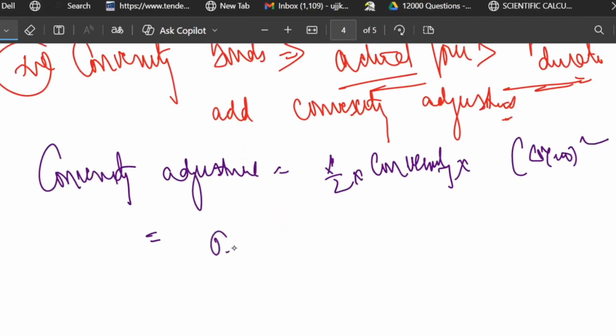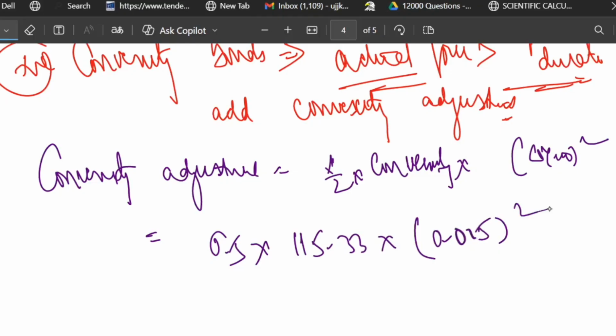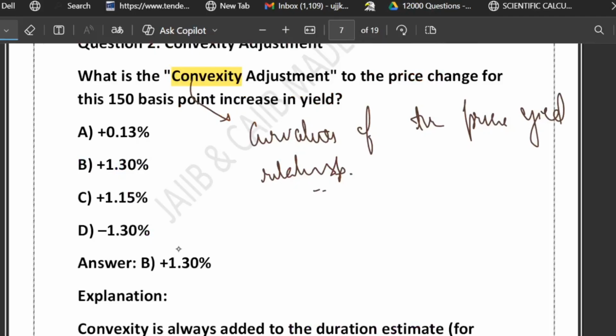Just plug in the value. Half means 0.5. What is the convexity? 115.33. What is delta yield? I think it is 0.015 square, that is 150 basis points. If you compute it, this will give you 0.01297, or approximately we can say 1.30%. So the correct adjustment is obviously plus 1.30%. So option B is correct, that is 1.30%.